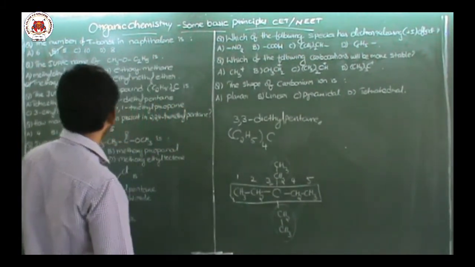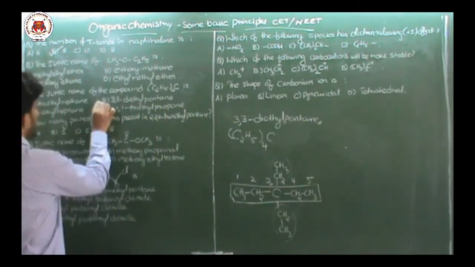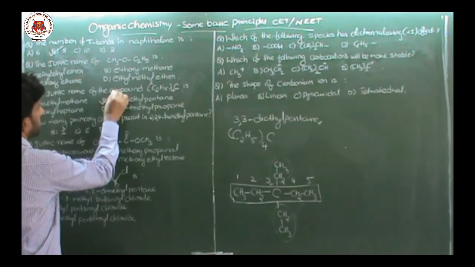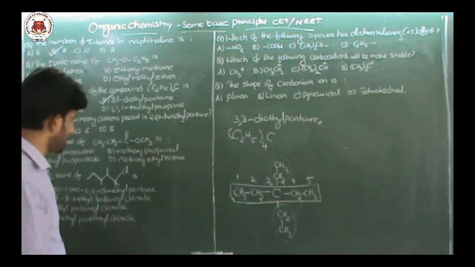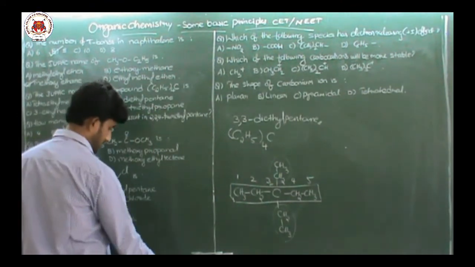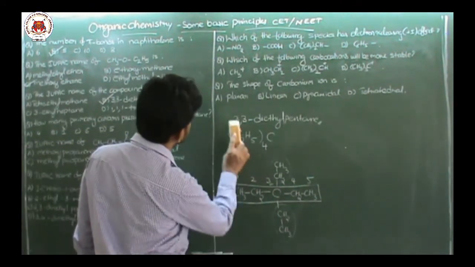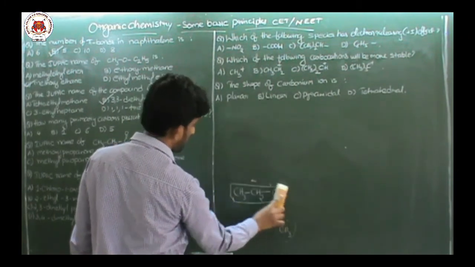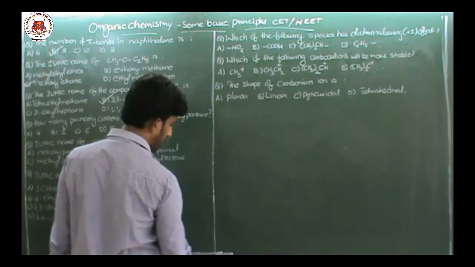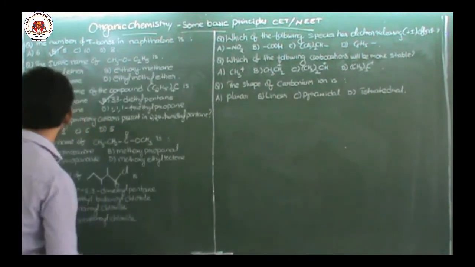Okay. So where is that? Option B, 3,3 diethyl pentane. Next question.